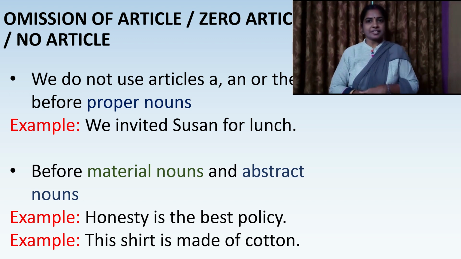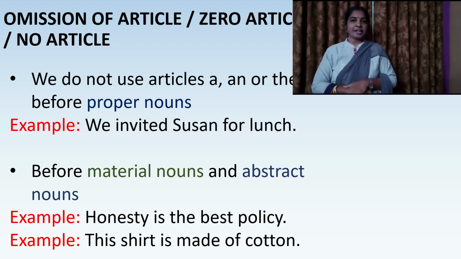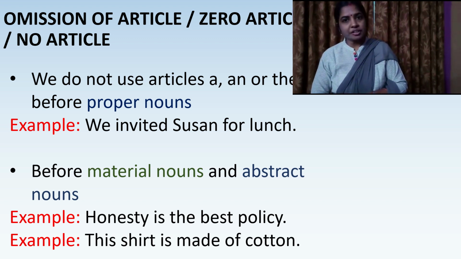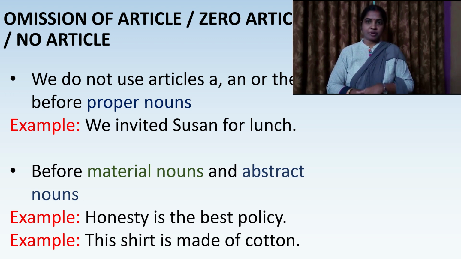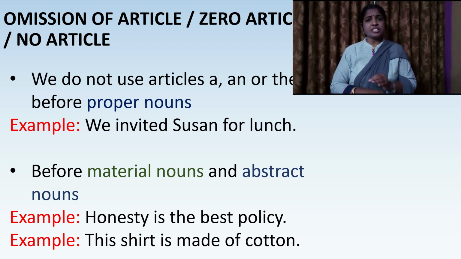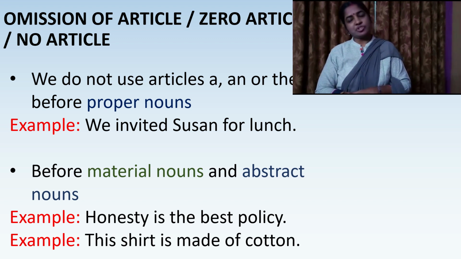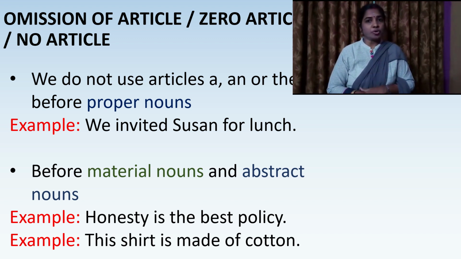Yes, we don't use any article before abstract noun or material noun. For example, honesty is the best policy. Now honesty is the abstract noun. So we are not going to use any article before honesty. This shirt is made of cotton.